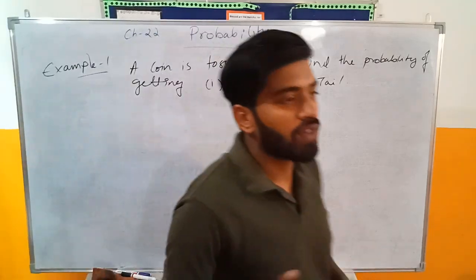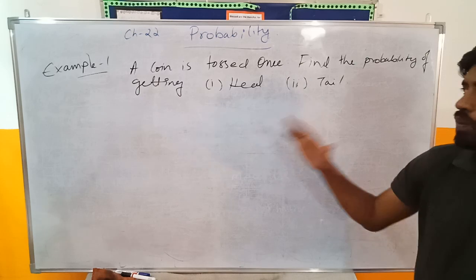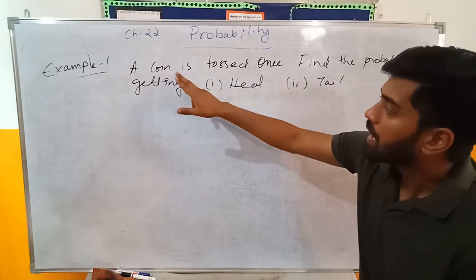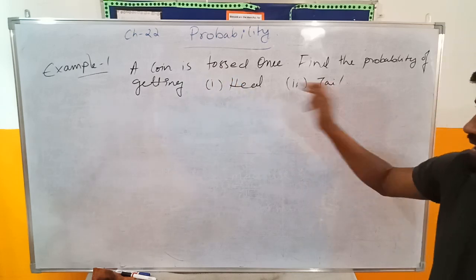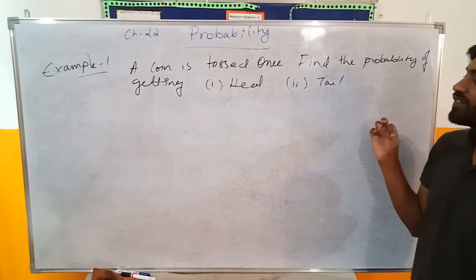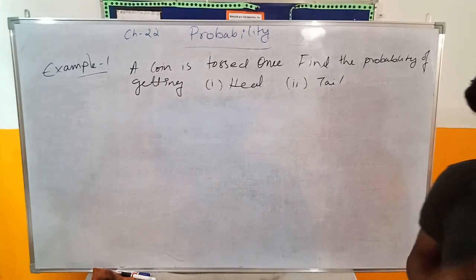So we are going to do the very first example, and we are going to start with the very basic thing. Today we are just going to work on our basics. A coin is tossed once. Find the probability of getting a head, first part, and the probability of getting a tail, second part.